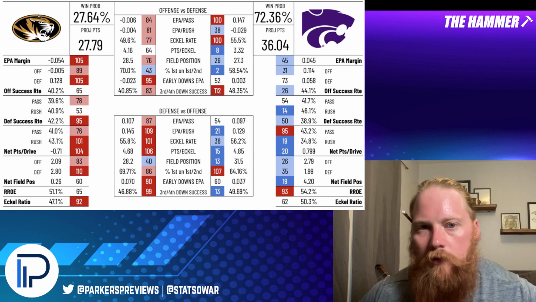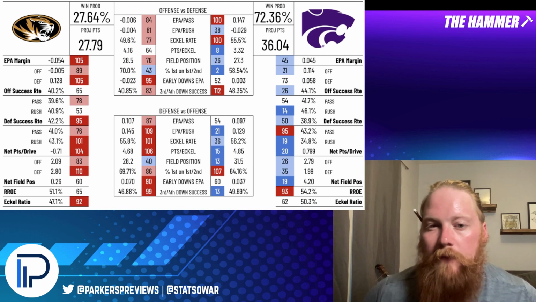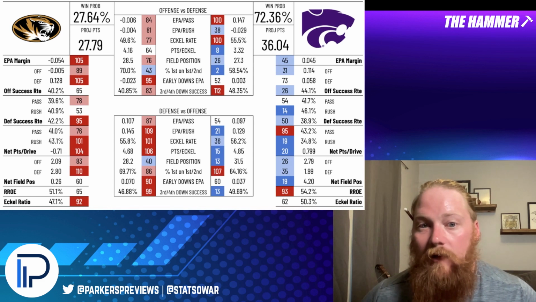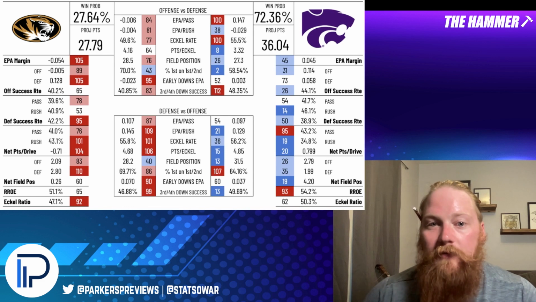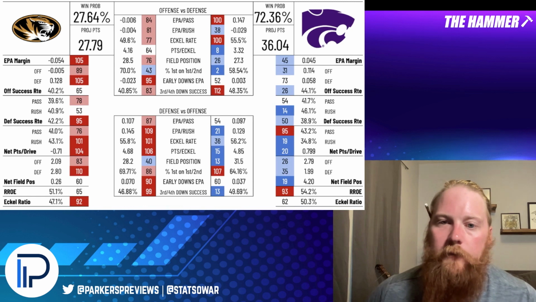If you bet Missouri, you're betting that Kansas State's imbalances on defense haven't resolved themselves and that their offense can't be that sustainably explosive again. Missouri's going to have to find a way to get negative plays to get that Kansas State offense off schedule. And they're going to have to find a way to make sure that Kansas State isn't in these favorable third and fourth down situations, so that their conversion ability is a little bit lower.